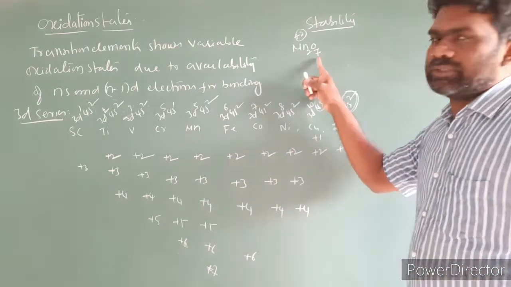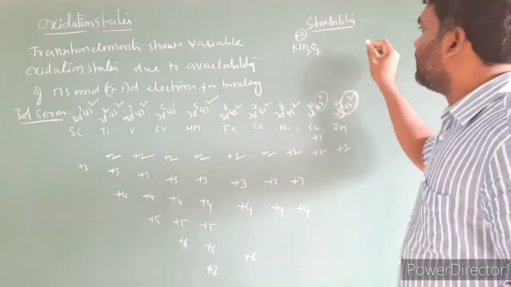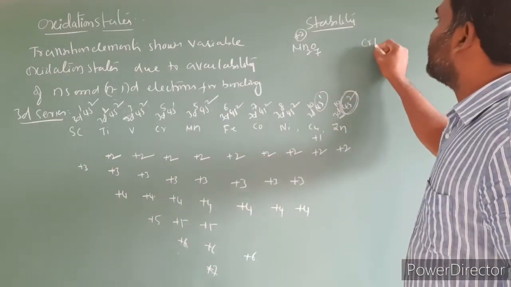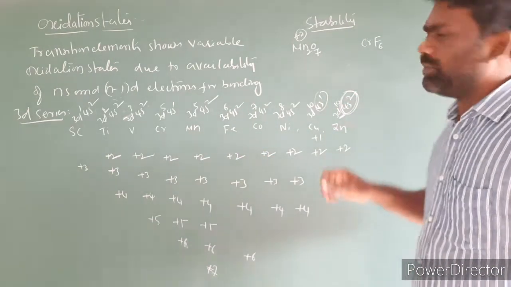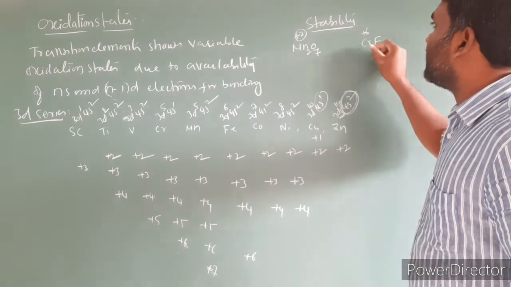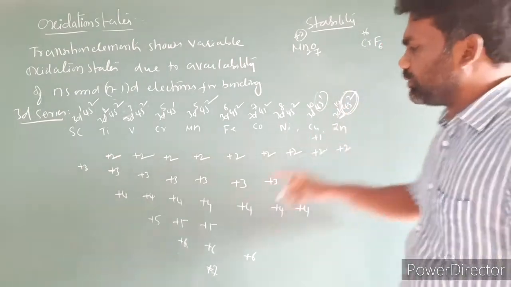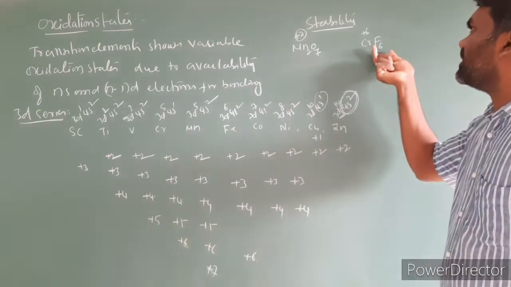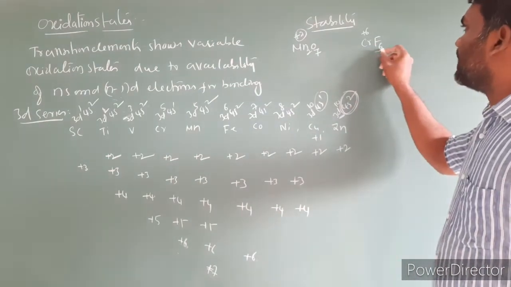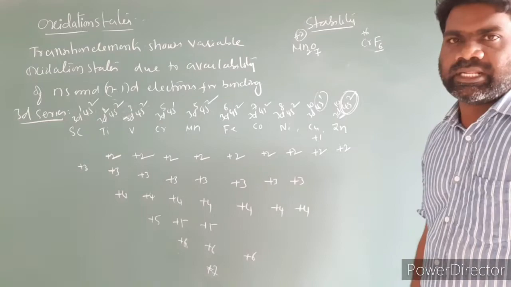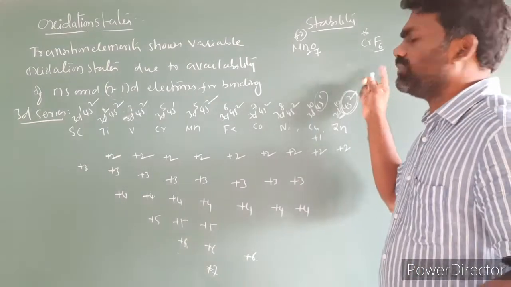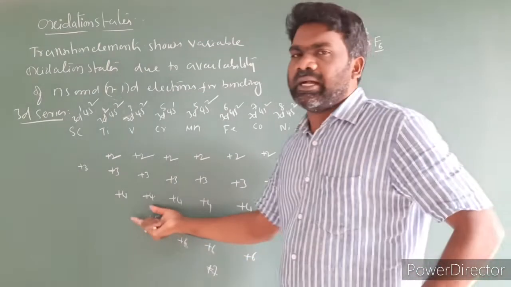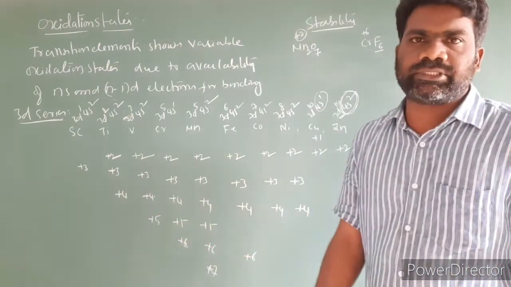In addition to oxygen, another element we have is fluorine. I am taking chromium, CrF6. The higher oxidation number of chromium is +6. The +6 higher oxidation state of chromium can be stabilized by fluorine, for the same reason: fluorine has a high electronegativity and a small size. Because of its small size and high electronegativity, it can stabilize the higher oxidation states of transition metals.